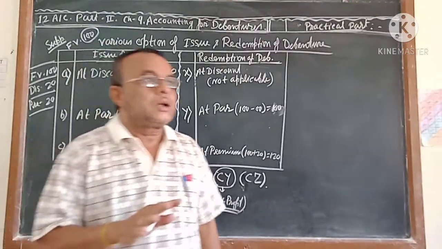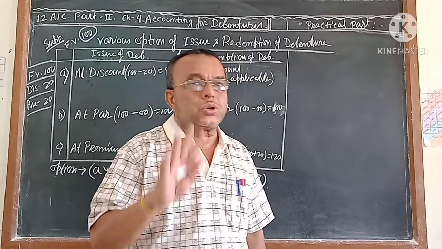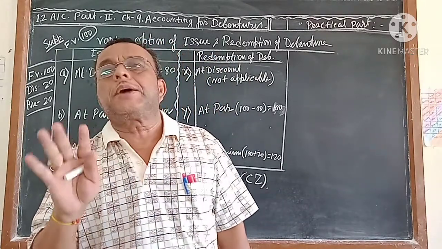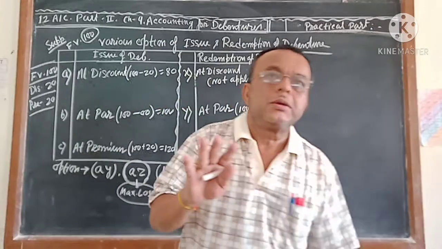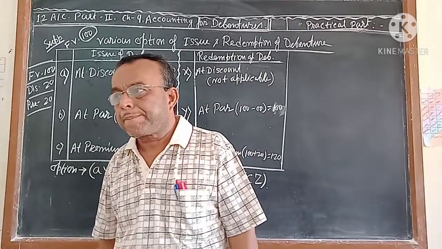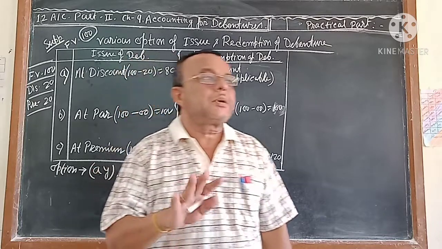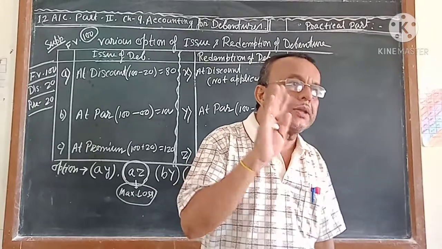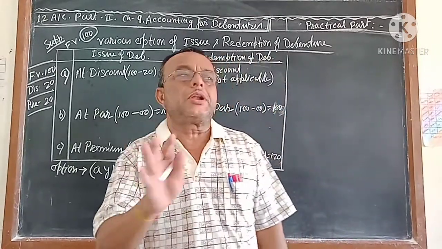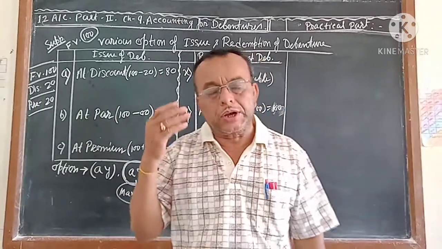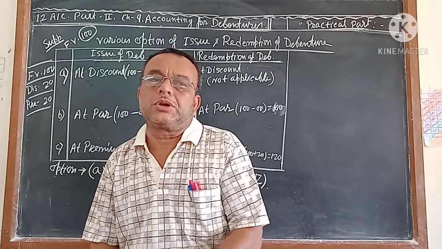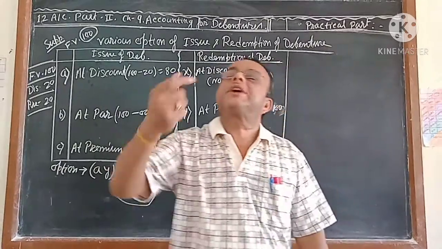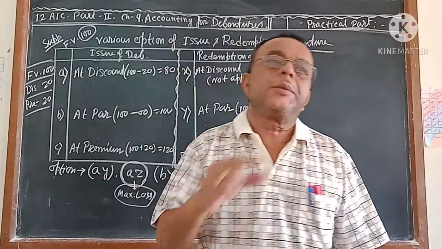Now the question is, whatever debentures the debenture holders are buying, the system is that after a certain number of years, generally less than 10 years, the company has to give back the principal, the original money of the debenture, and the company should collect the certificate from the debenture holder. Whenever the company issues the debenture, the company takes the money from the debenture holder and gives the certificate.